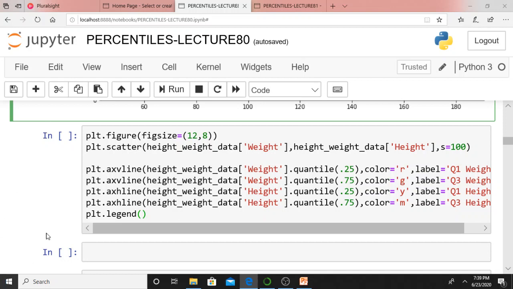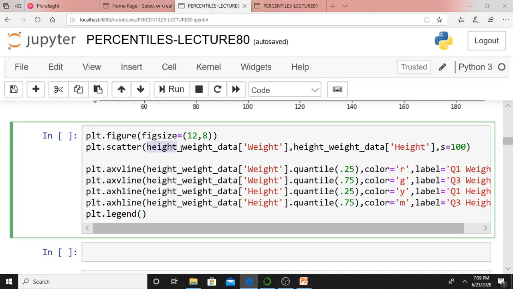Just see here, what am I doing? Instead of saying so many theoretical points, let me show it like this. I am taking weight on the x-axis and height on the y-axis from height_weight_data. axvline means a vertical line. I am creating a vertical line for weight at 0.25, which means Q1. Again I am creating a vertical line at 0.75, which means Q3 for weight.